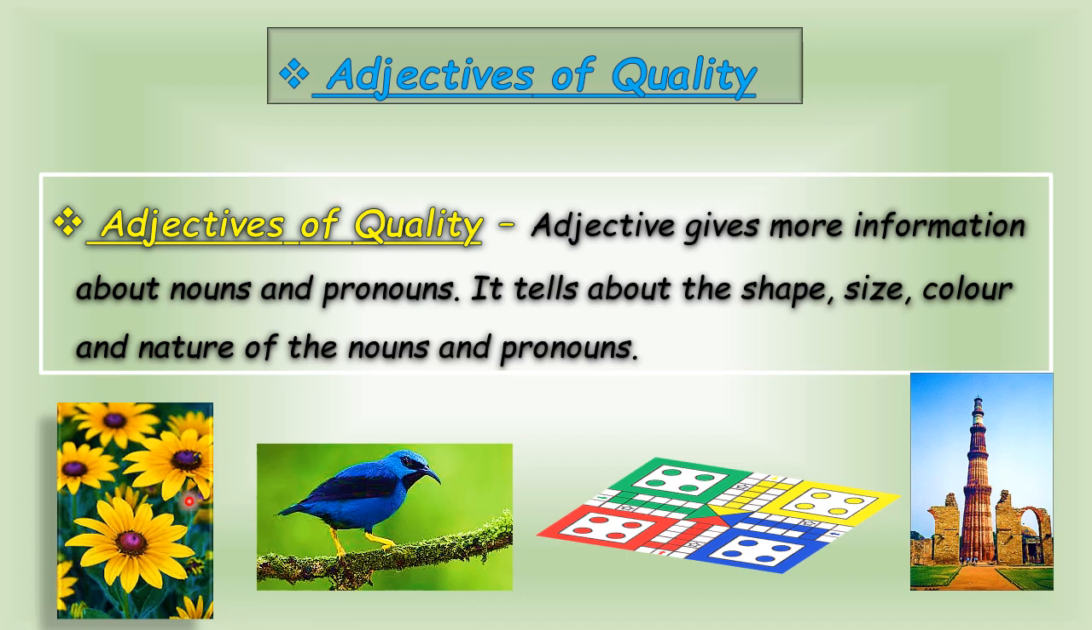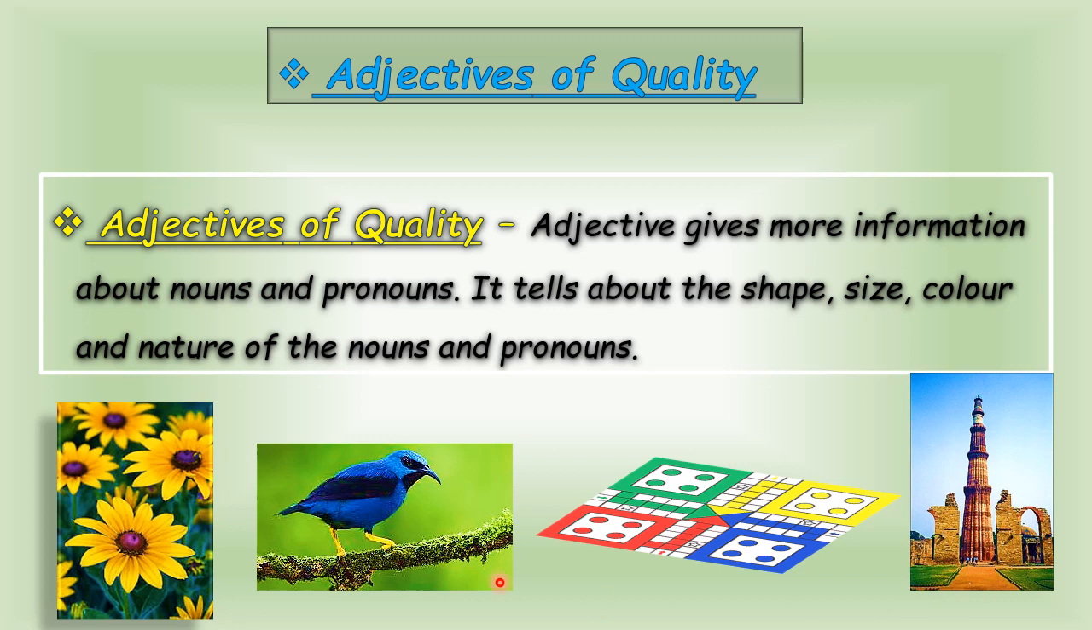Now, the first rectangular picture has yellow flowers. The second rectangular picture has a picture of a bird. And the third rectangular picture has a picture of a building. Do you know which building this is? This is Qutub Minar and this is a very tall building.